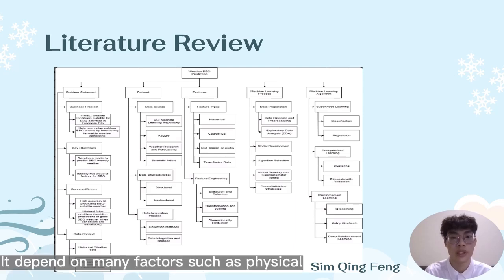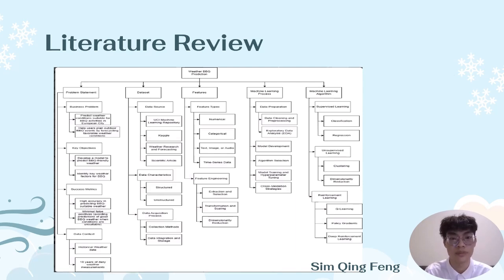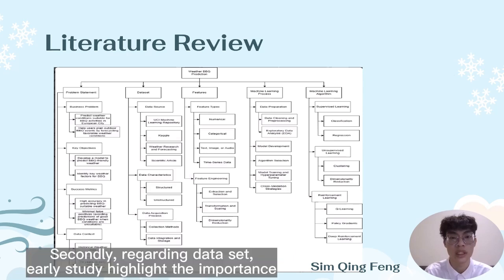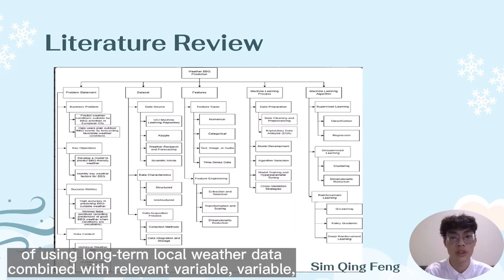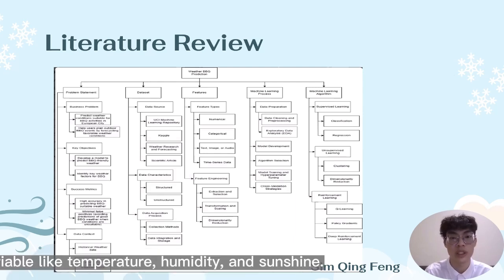It depends on many factors such as physical comfort and cooking practicability. Secondly, regarding dataset, early studies highlight the importance of using long-term local weather data combined with relevant variables like temperature,